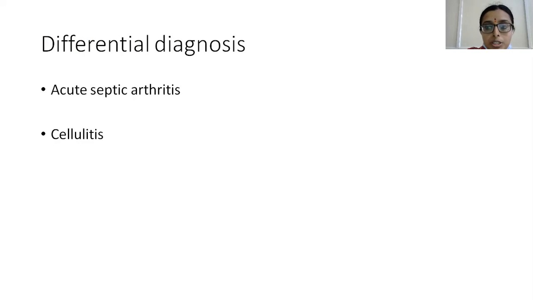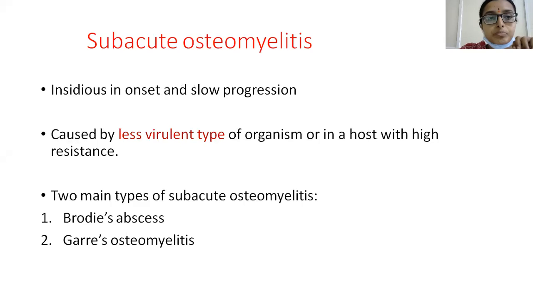Cellulitis is a superficial infection. We can almost make out the difference between the diseased part and the normal part. And in bone scan, which we have discussed earlier, we can differentiate using bone scan and MRI between cellulitis and acute osteomyelitis. When we talk about bone scan in our subsequent classes, we'll deal with the findings in cellulitis.